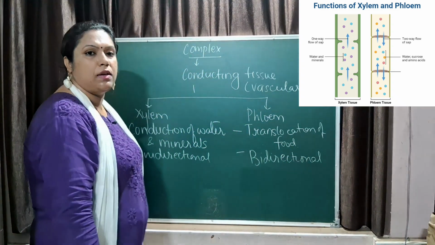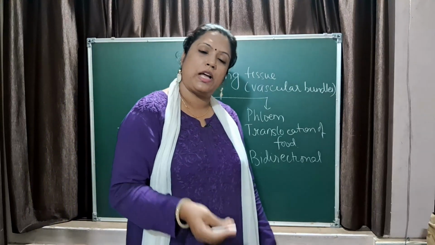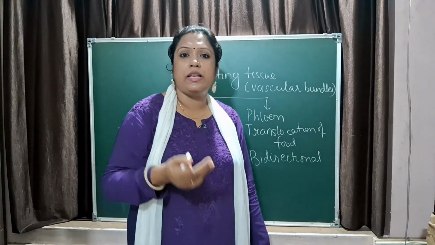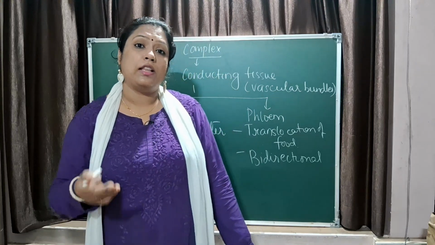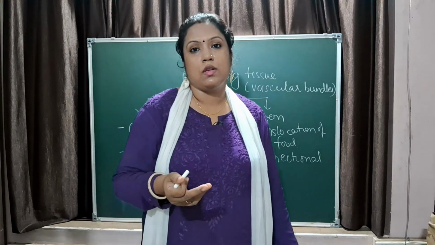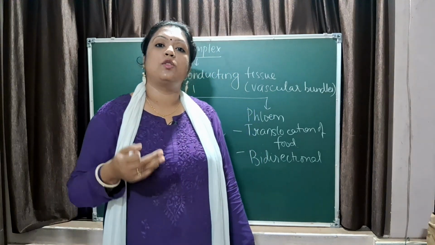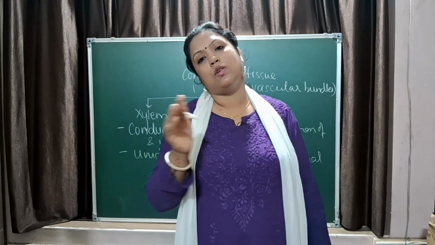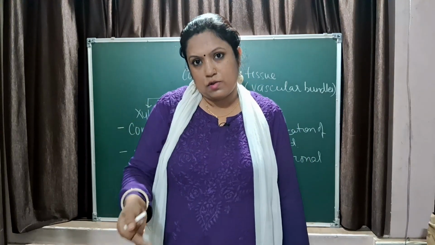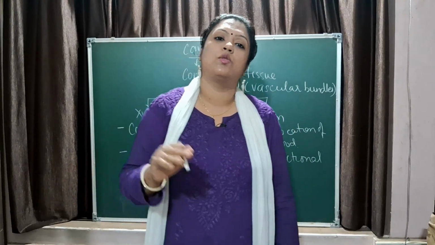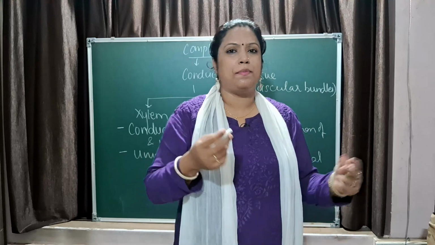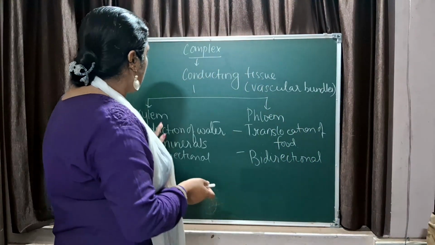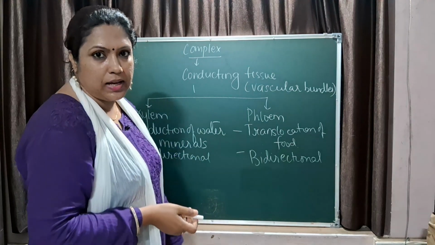Bidirectional means the direction of flow of the food can be from root to the stem or stem to the root. Generally the food is synthesized in the leaves by the process of photosynthesis, and the form of sugar is glucose. Later on the glucose gets converted to sucrose when it has to travel through phloem. And finally for storage, the glucose and sucrose get converted to starch and get stored in the plant body. It can be potato or even sugarcane. Understood? This is how the difference between xylem and phloem works.